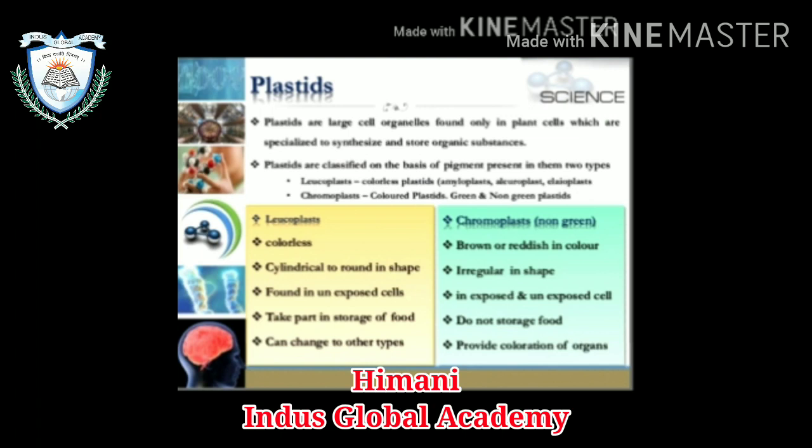Leucoplast is basically the colorless plastid, and chromoplast is basically non-green, brown or reddish in color. Leucoplast is cylindrical to round in shape whereas chromoplast is irregular in shape. Leucoplast is found in unexposed cells. Leucoplast helps in storage of food and chromoplast does not help in storage of food.